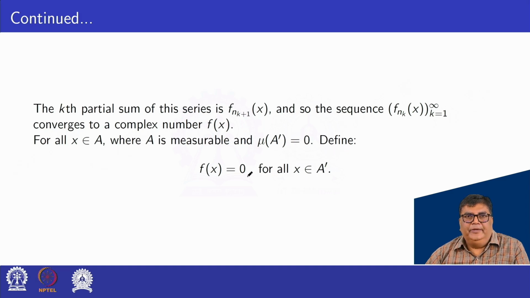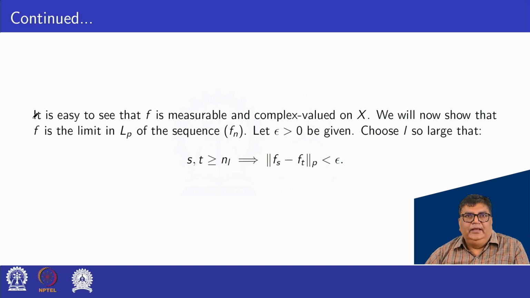Define f(x) equal to 0 for all x belonging to A'. It is easy to see that f is measurable and complex valued on X. We will now show that f is the limit in L^p of the sequence f_n.